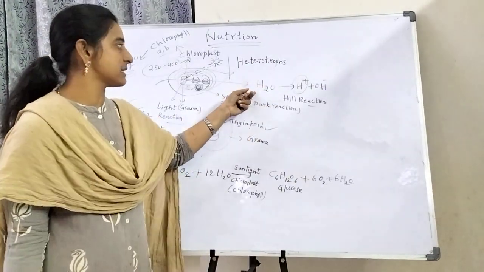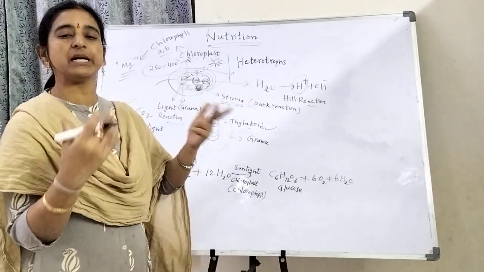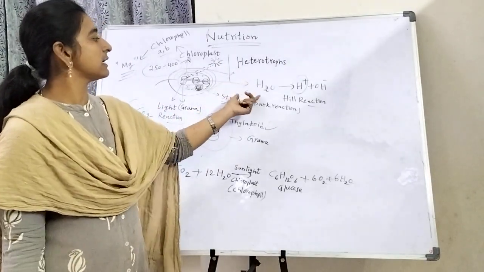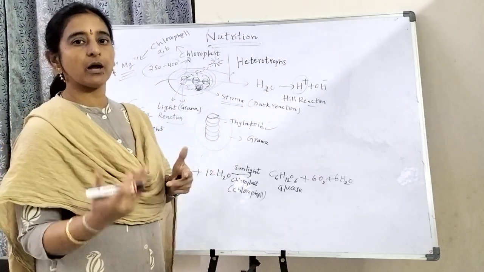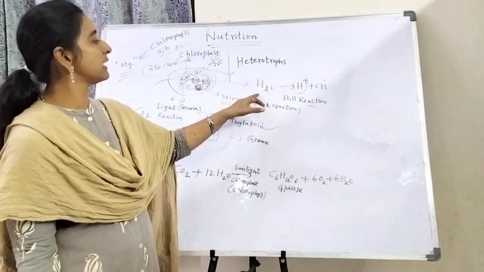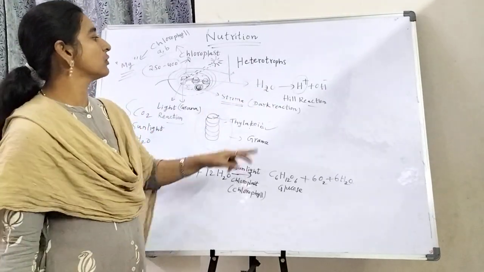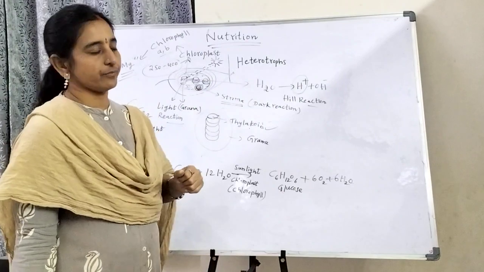Next, hydrolysis or photolysis. Hydro means water. Water is split, so that's why it is lysis. Hydrolysis or photolysis. The water molecule is split. So that is the Hill reaction.